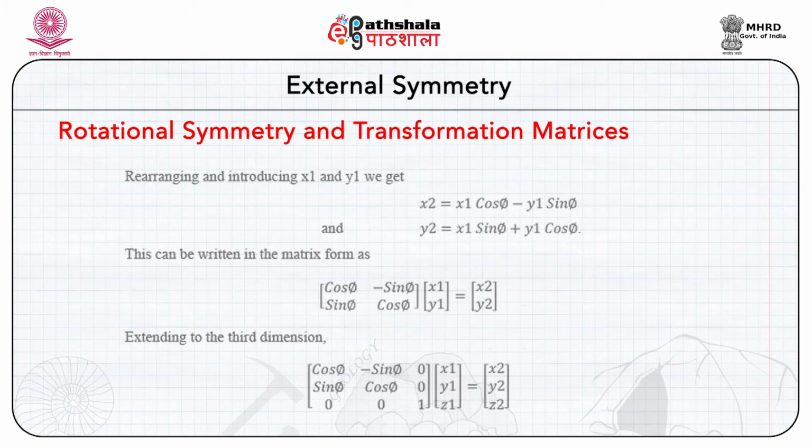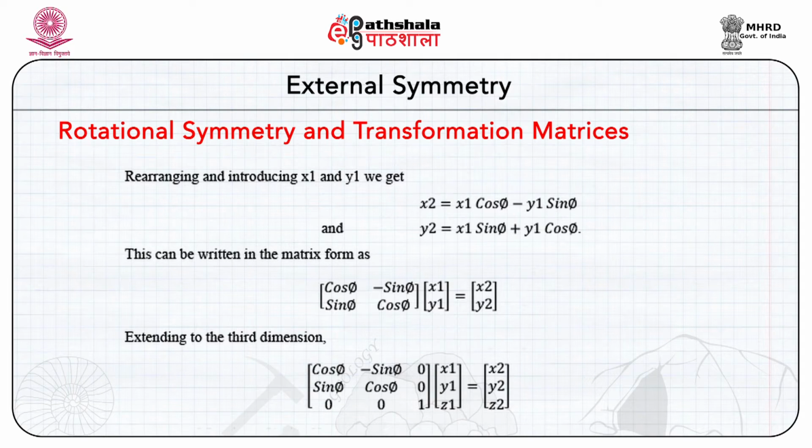Now, rearranging these in a different way and introducing x1 and y1, we get x2 is equal to x1 cos phi minus y1 sin phi, and y2 is equal to x1 sin phi plus y1 cos phi.